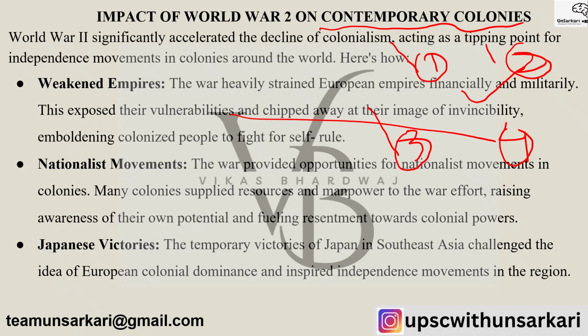It emboldened colonized people to fight for their self-rule, and the national movements also got more power and more courage. Many colonies supplied resources and manpower to the war effort, and they became aware that there is no point in a big power ruling us. We must carry out our own destiny.